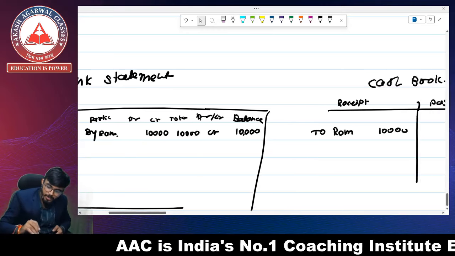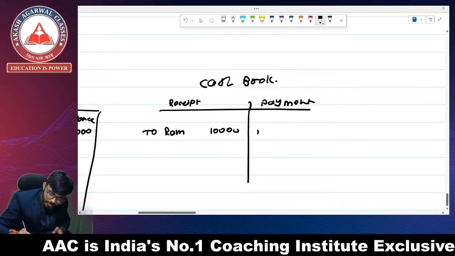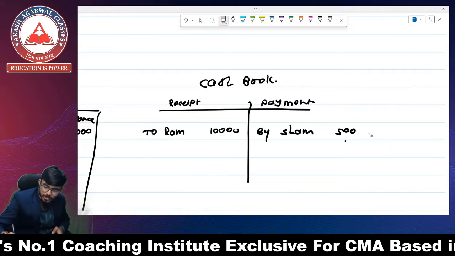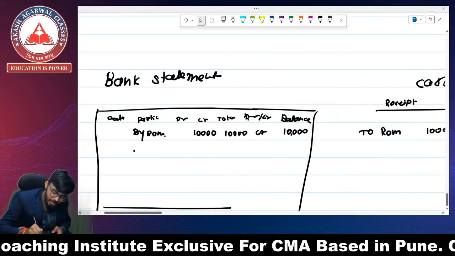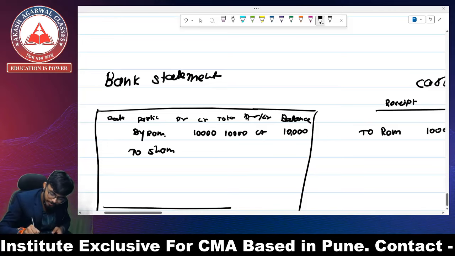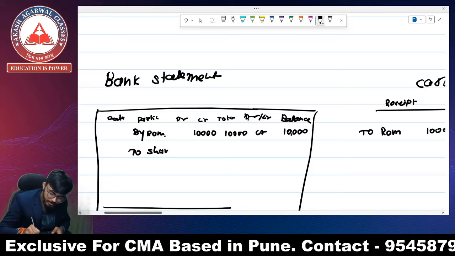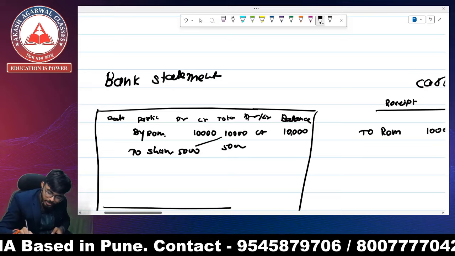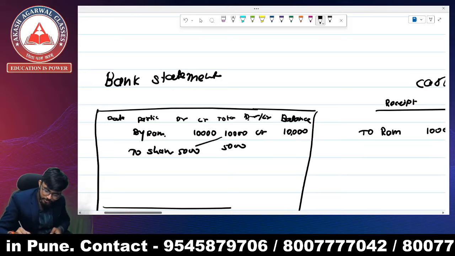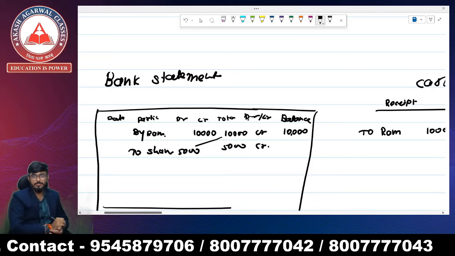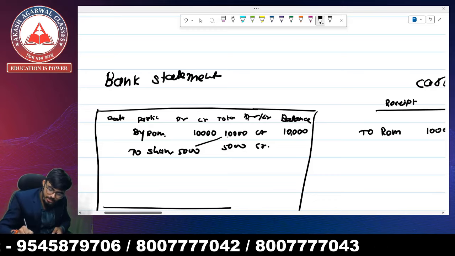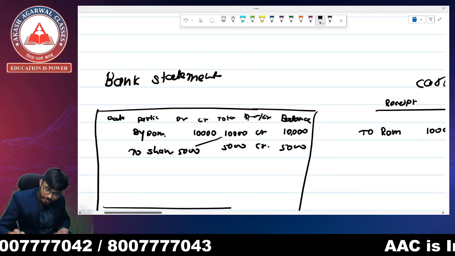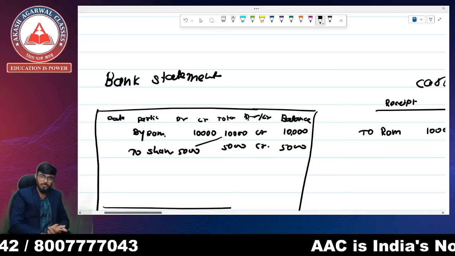Whenever I make a payment to Sham of rupees 5,000, they also write it on the debit side as to Sham 5,000. The total is 5,000, and the balance is a credit balance, because 10,000 was credited and we have debited, reduced the amount, so there is a credit balance of rupees 5,000. This is your passbook.